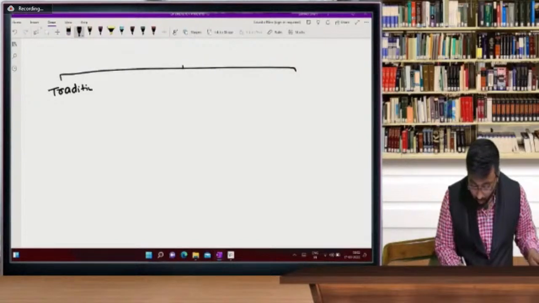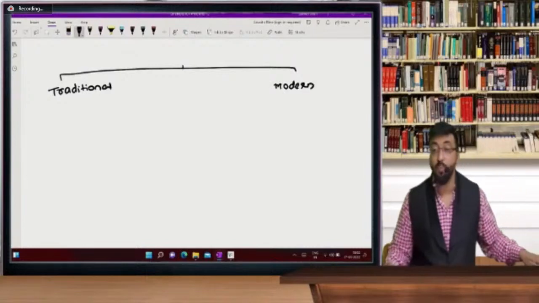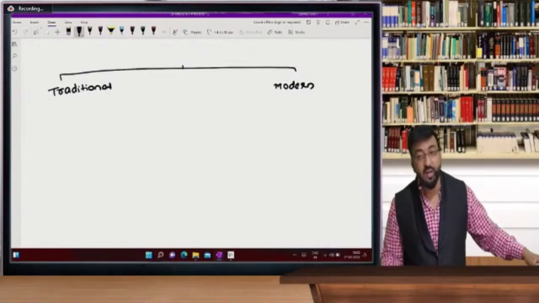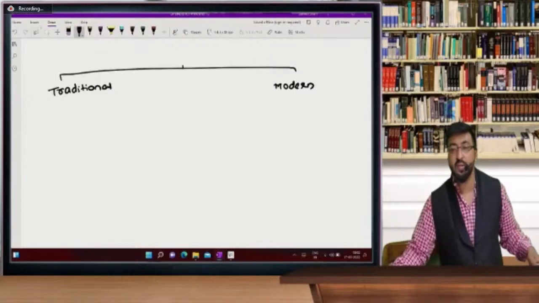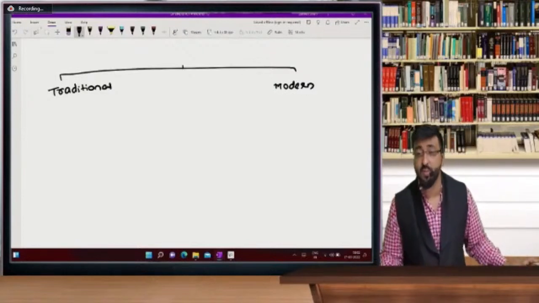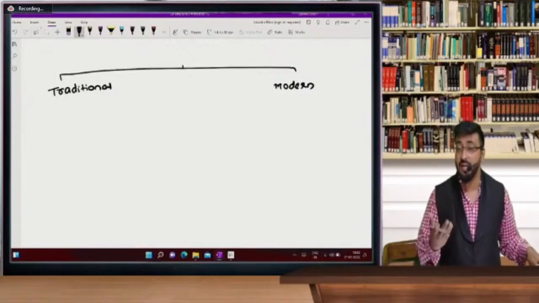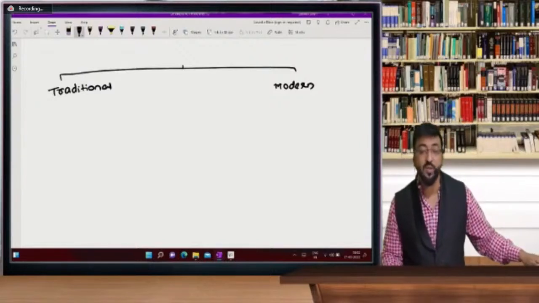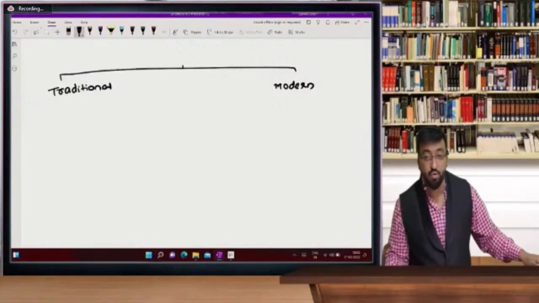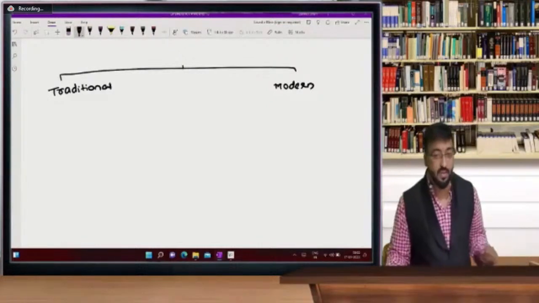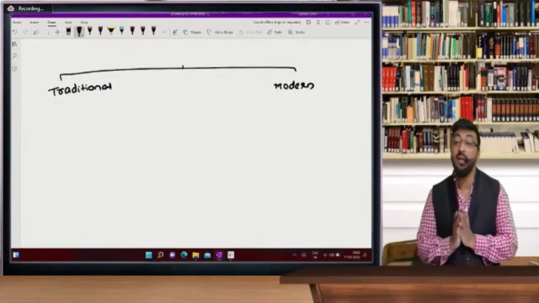Traditional approach and modern approach. In the traditional approach, as you are aware, we have divided it in three parts: personal, real, and nominal. Personal accounts are related to persons. It might be an artificial person or a natural person. Natural person means like Sanket sir and you. An artificial person means Reliance company, any cooperative society, any bank. In that we have the rule: debit the debtor, credit the creditor.